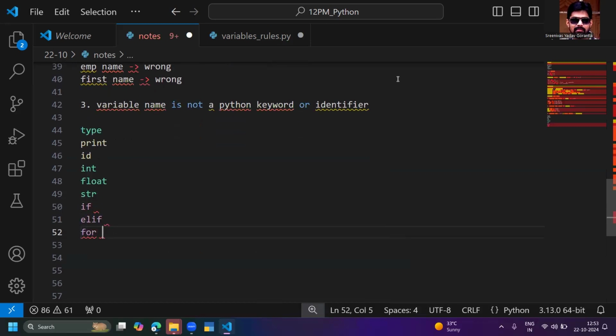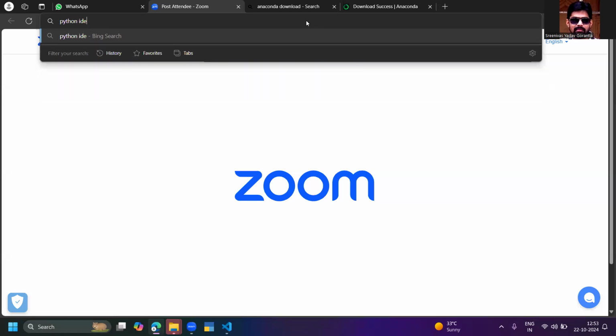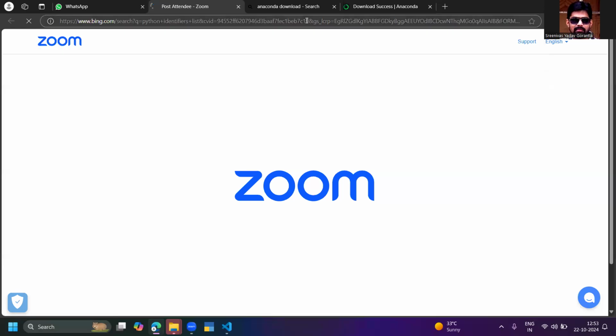Okay, so if you want to see what are the Python keywords or identifiers, you can search in Google: Python keywords or identifiers, Python identifiers list. What are the default keywords which are available in Python? Don't provide a keyword or identifier as the variable name. The network is very slow.